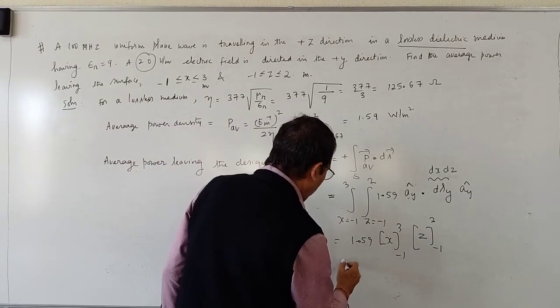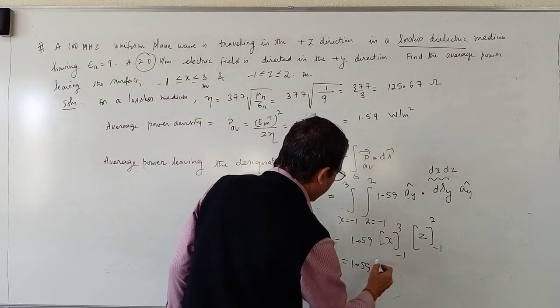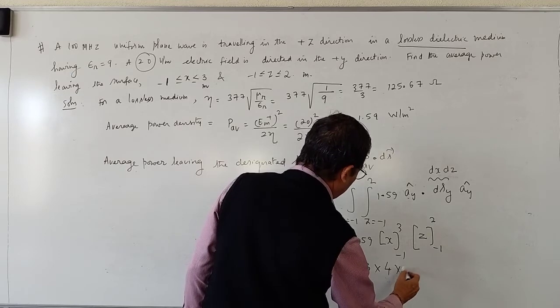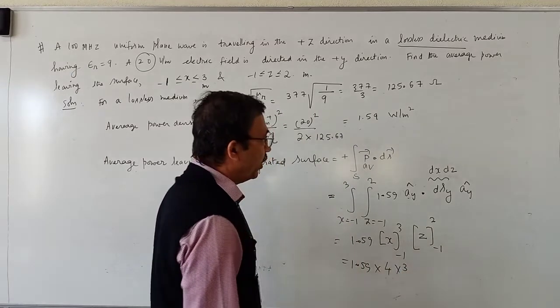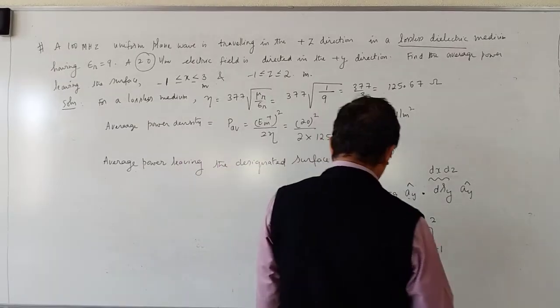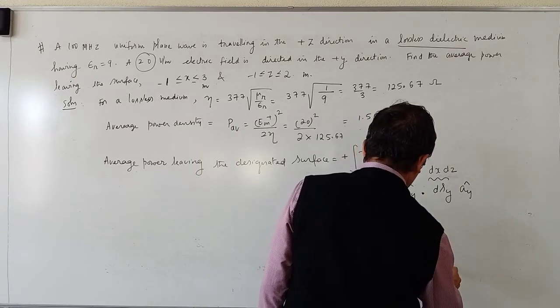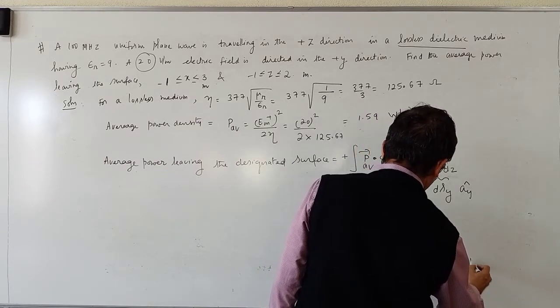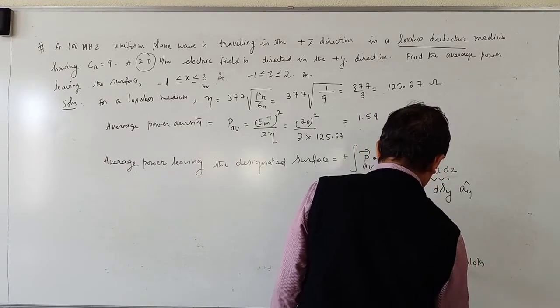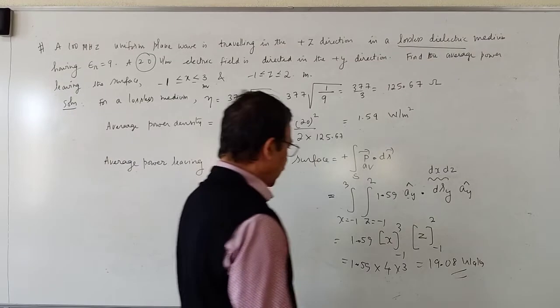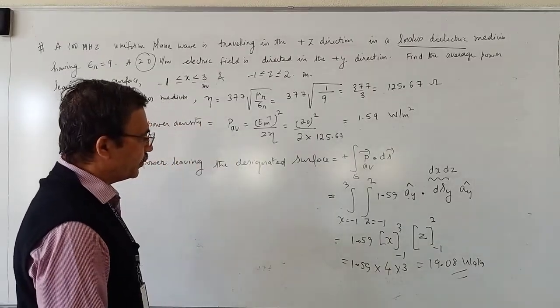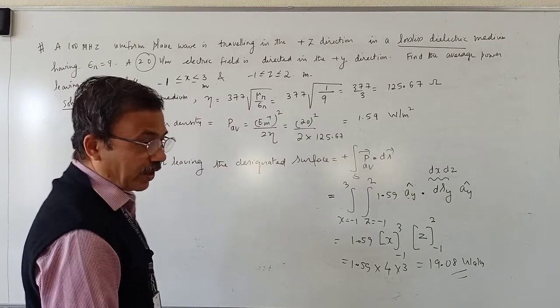So this is 1.59 into 4 into 3. 1.59 into 12 is equal to 19.08 watts. This is the answer. Okay, thank you.